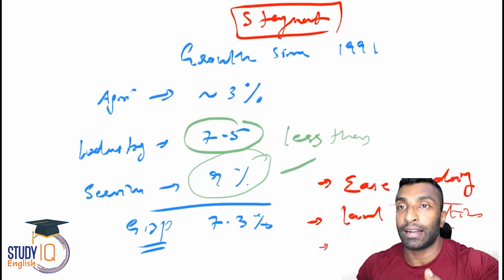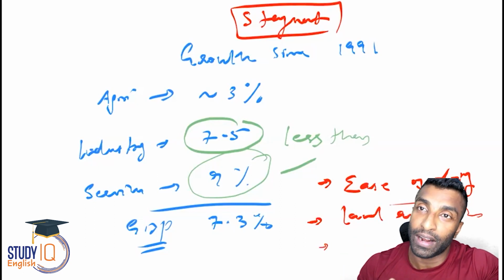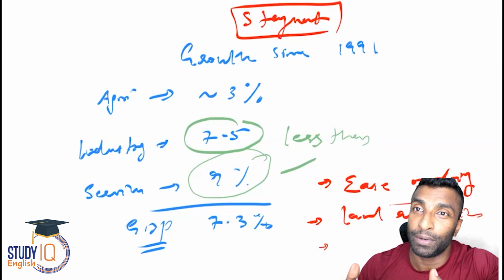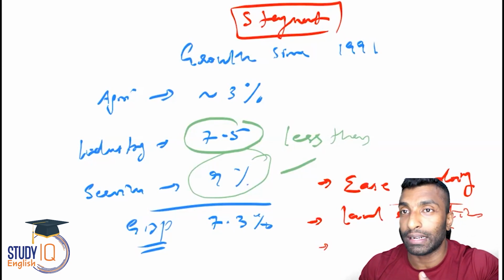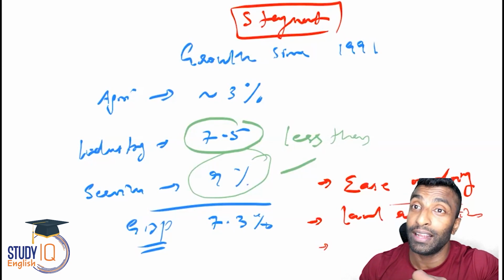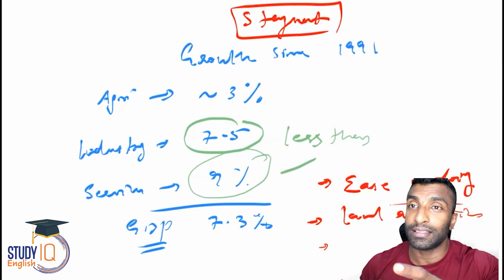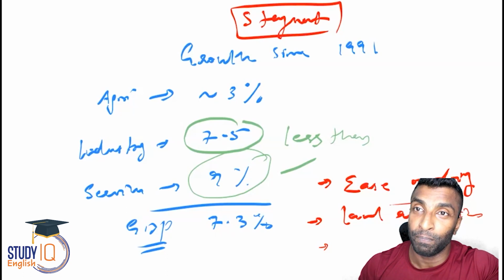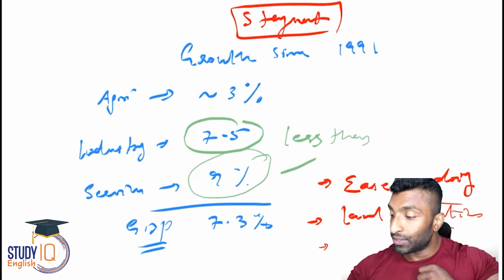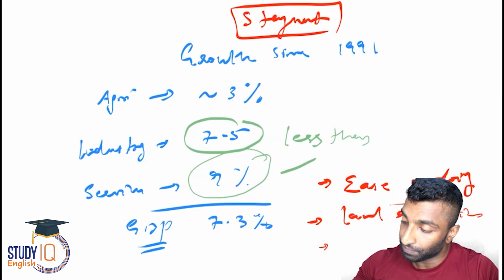Like where the land is acquired, what kind of land, and what kind of compensation, where these people need to be settled, what kind of settlement has to be given, financial settlement. Not only financially you can settle them, you need to settle them emotionally, psychologically, socially, culturally, right? All these need to be looked into. Okay, so land acquisition is a big challenge.